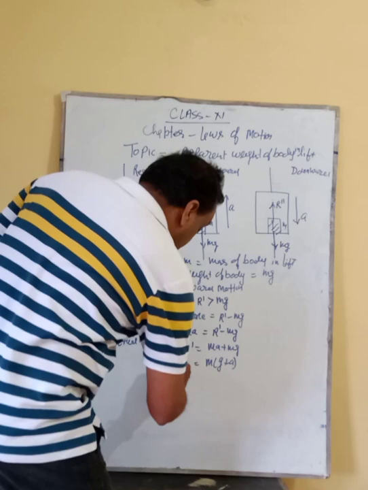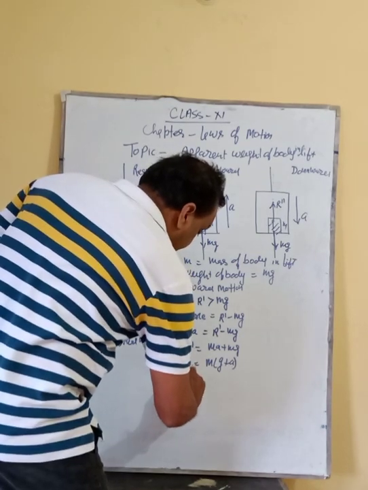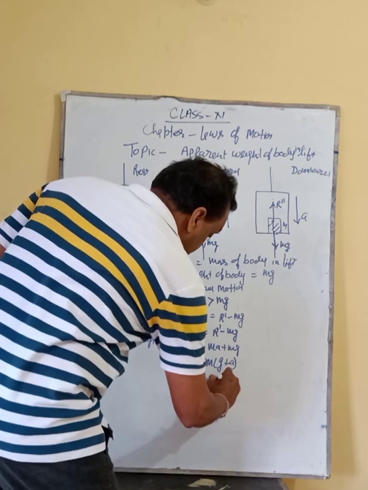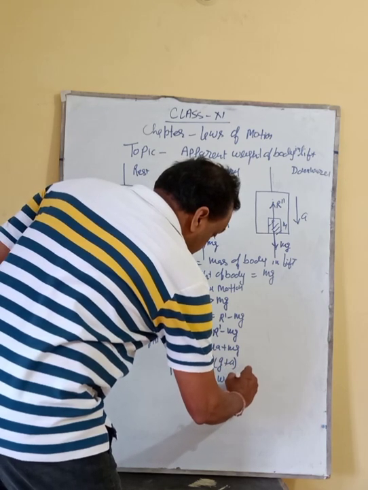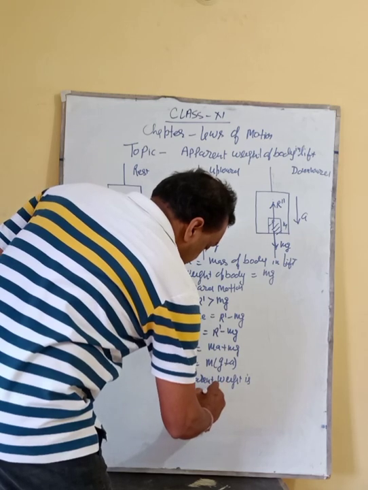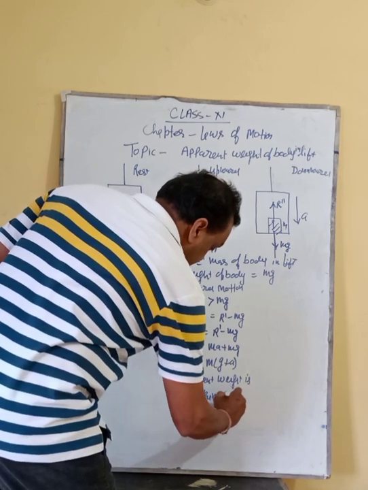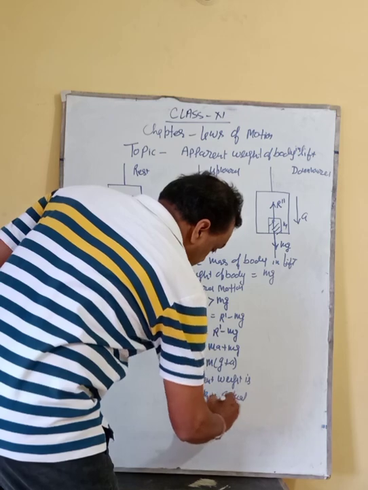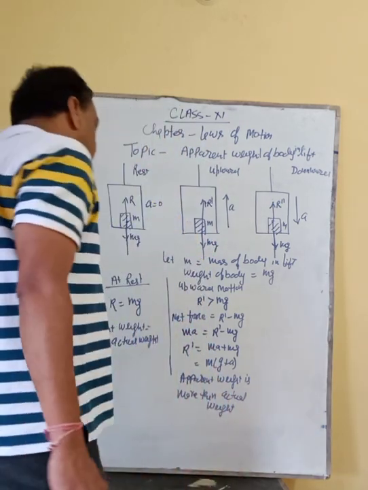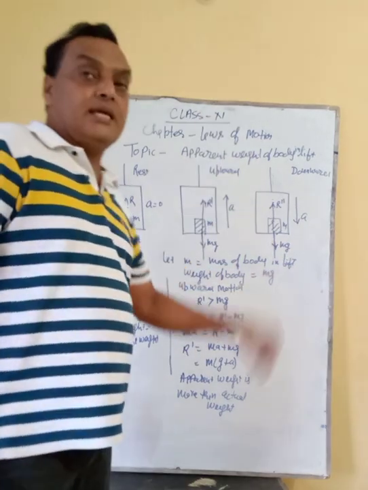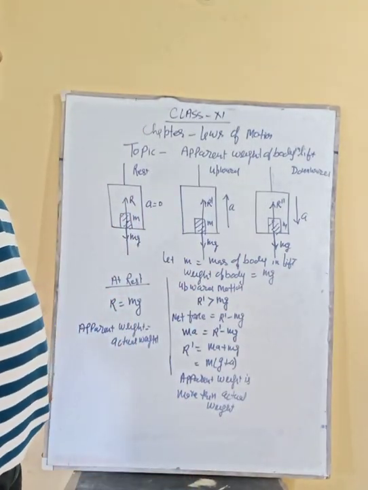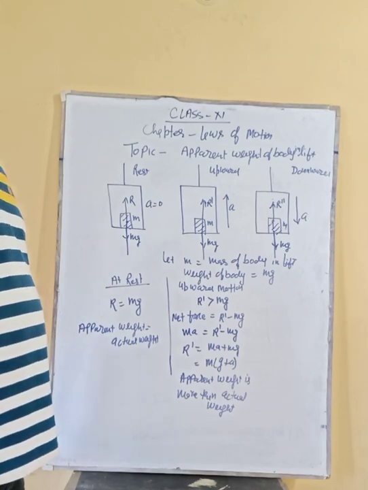This means the apparent weight is more than the actual weight. So always keep this in mind, because here g plus a appears, and in the NCERT exercise one question is given on the basis of this.